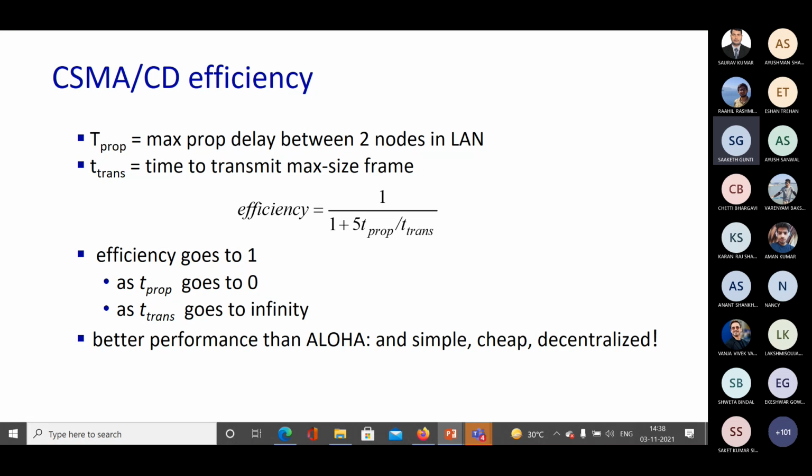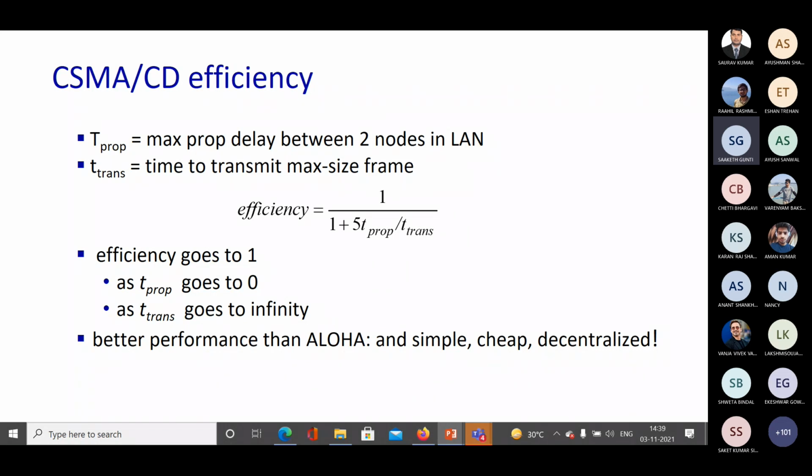So the efficiency goes to 1 as T propagation goes to 0 and as T transmission goes to infinity. CSMA/CD of course gives a better performance than Aloha. It is simple, it is cheap, and the best part is it is decentralized.